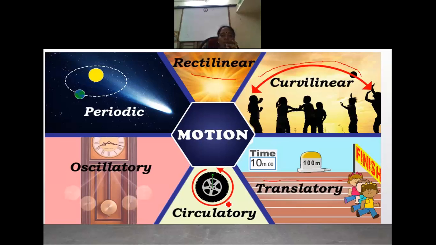When the object moves in a curved path, a circle path, it is circulatory motion. And when the object shows movement at regular time intervals, it is periodic motion.